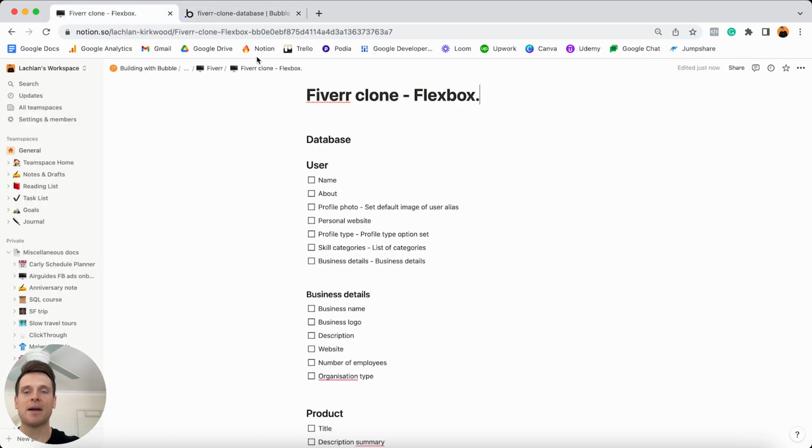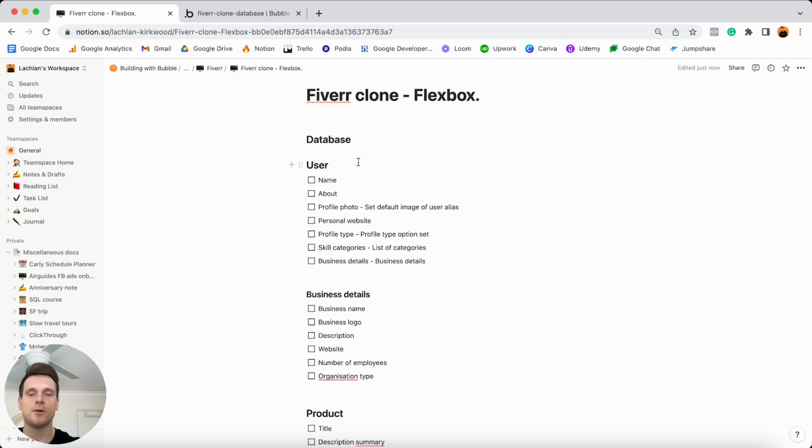So if we were to jump back into Notion, I can see we have our user data type, which is already created. From here, there's our business details. Now, as I mentioned, the purpose of this data type is to store some information about a user's business. So within our application today, there's going to be 2 types of users. There's going to be freelancers, so they're the people selling their products and services. And then there's also going to be business owners. So these are the people who are hiring freelancers. Now, you can call these users whatever you want within your own application, but these are the examples I'm going to go with today.